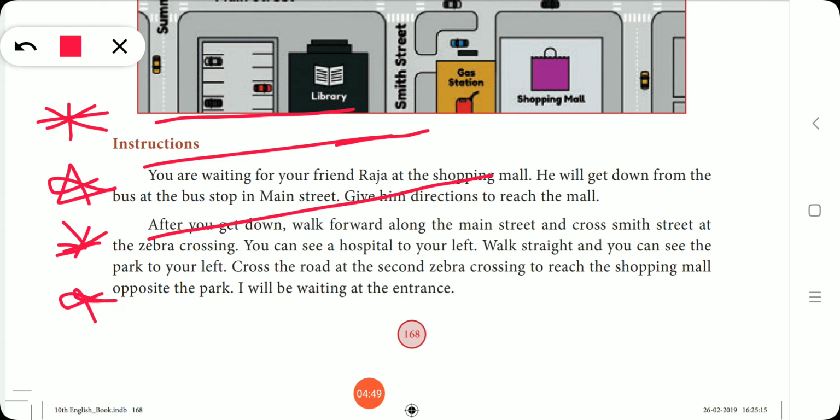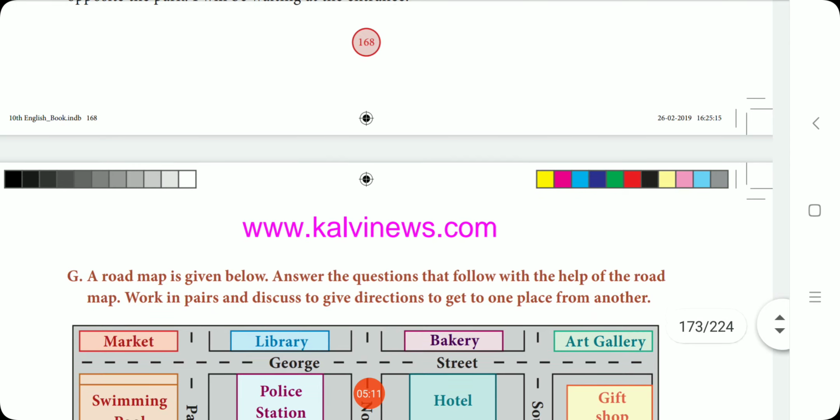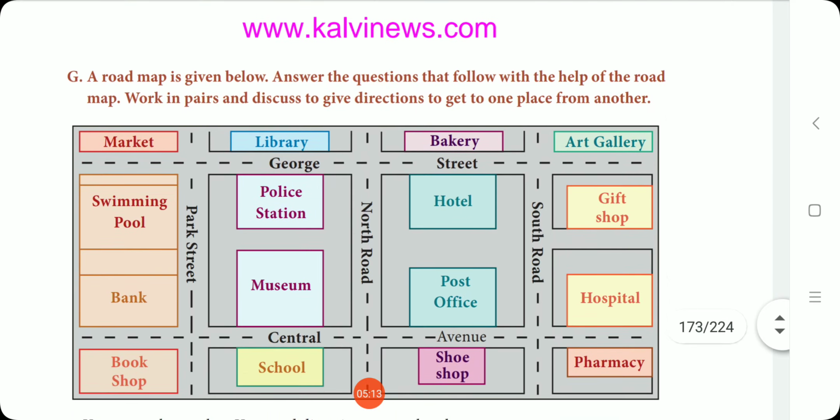Fourth point, cross the road at the zebra crossing. Fifth point, you can find the shopping mall opposite to the park. Like that you can complete with 5 instructions definitely. If you cannot complete in 5 instructions, you can go for one more, that is the 6th instruction.